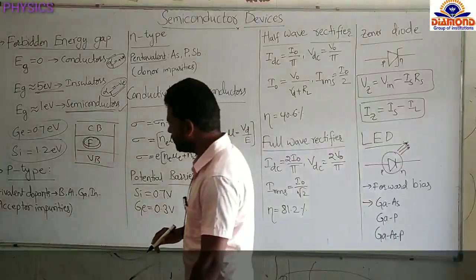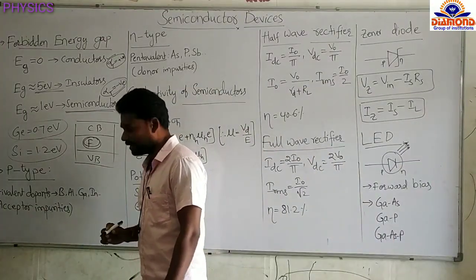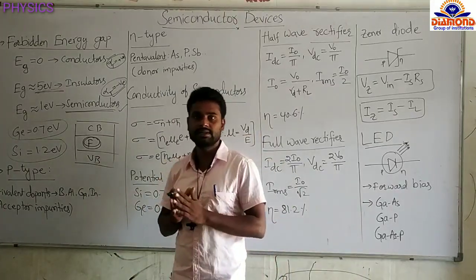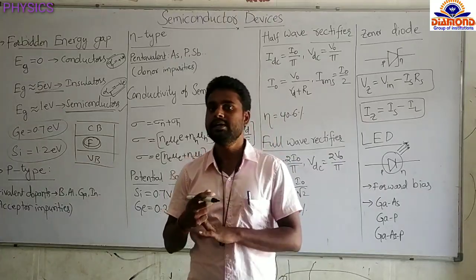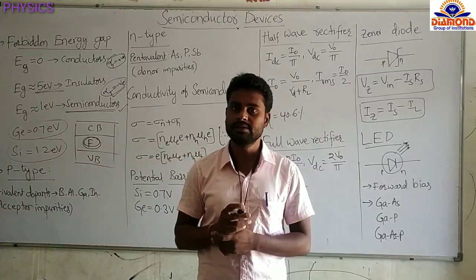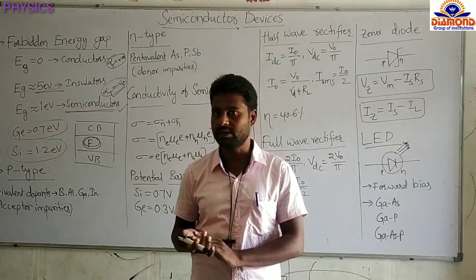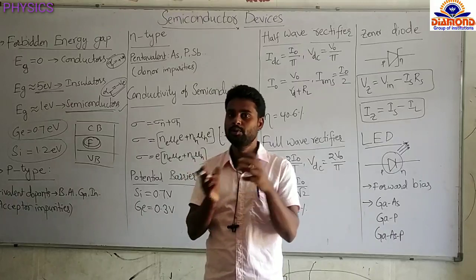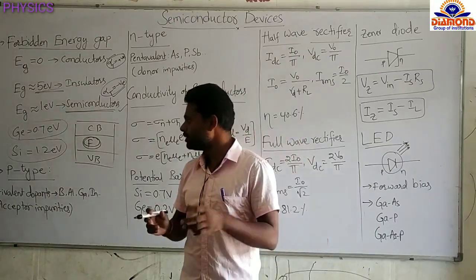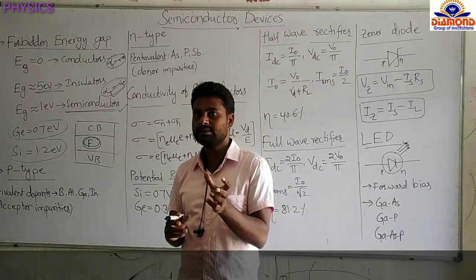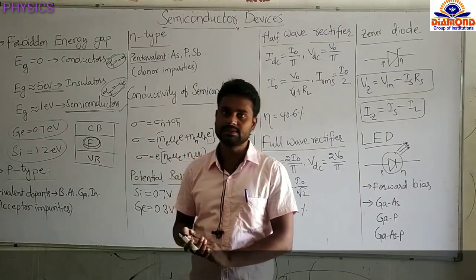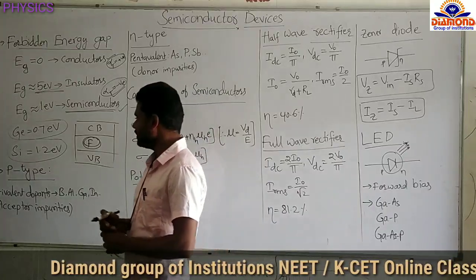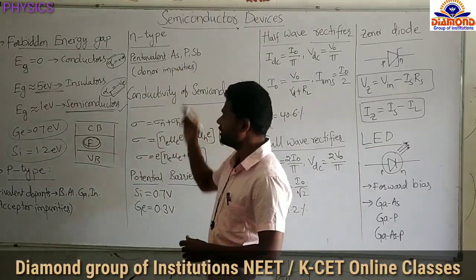Next, let us look at semiconductors. We have two types of semiconductors: intrinsic semiconductors and extrinsic semiconductors. Intrinsic semiconductor means pure semiconductor, made up of germanium and silicon. To increase the conductivity, this pure semiconductor is doped with suitable impurities. Doping the pure semiconductor makes it an extrinsic semiconductor.